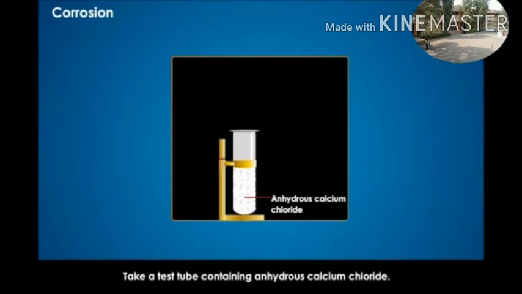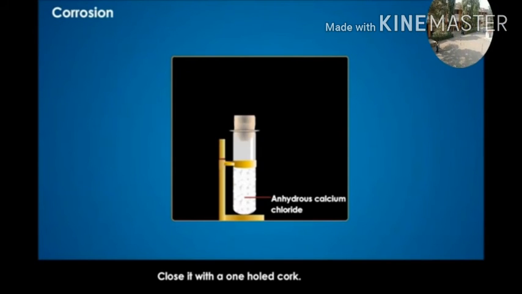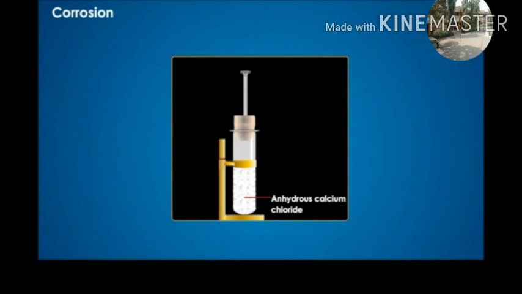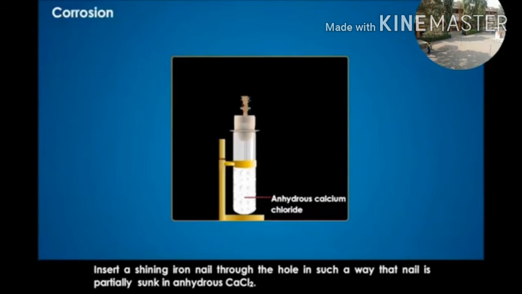Take a test tube containing anhydrous calcium chloride. Close it with a one-hole cork. Insert a shining iron nail through the hole in such a way that the nail is partially sunk in anhydrous calcium chloride.